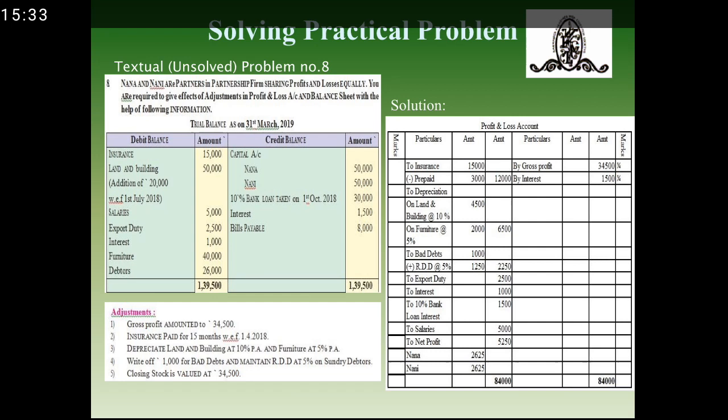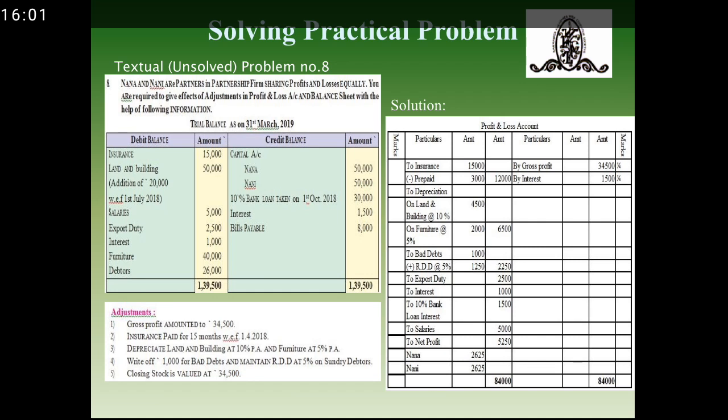Now, it is an account of two partners named Nana and Nani, who share the profit and losses equally, whereby the trial balance for 31st March 2019 is given, and additional adjustments are given. With the help of it, we are required to prepare the profit and loss account and the balance sheet.